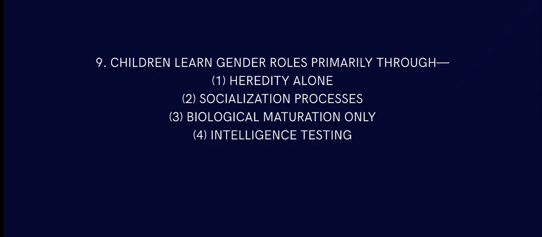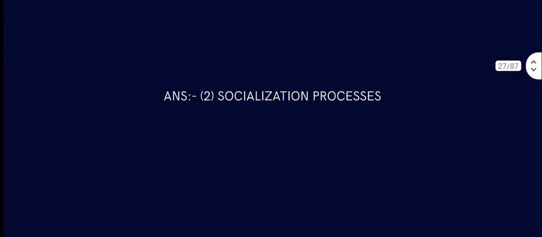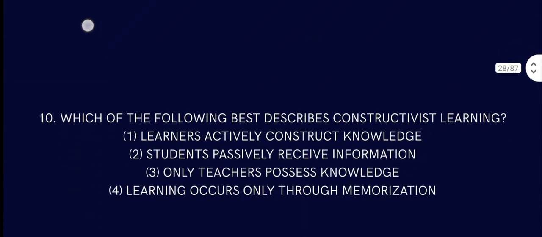Children learn gender roles primarily through what? Hereditary alone? No. Socialization process. Children learn about gender through the socialization process. Biological maturation, that's just sex. But through the socialization process, children learn about genders as gender roles: female does this and man does this. So the socialization process is the answer.